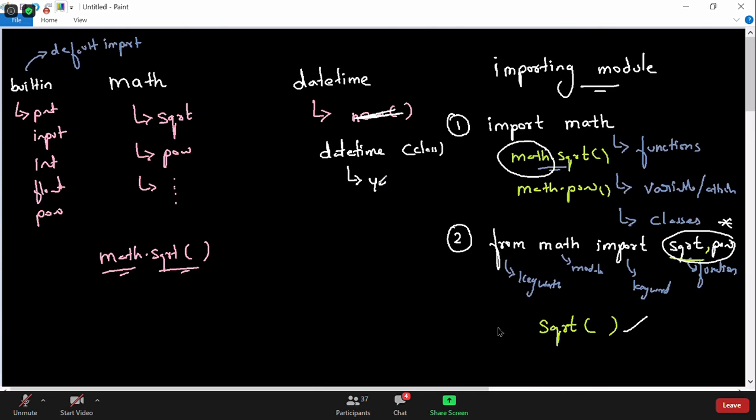It has attributes like year, month, day, and functions like now and others. That's why we are saying datetime.now.year. That's why the syntax is a little changed, Snehal, because I'm not using a function, I'm using a class actually. We will talk about classes later anyhow.